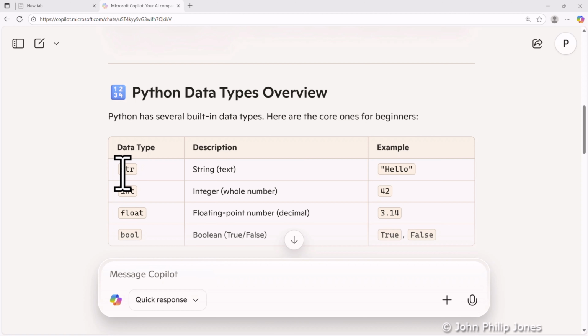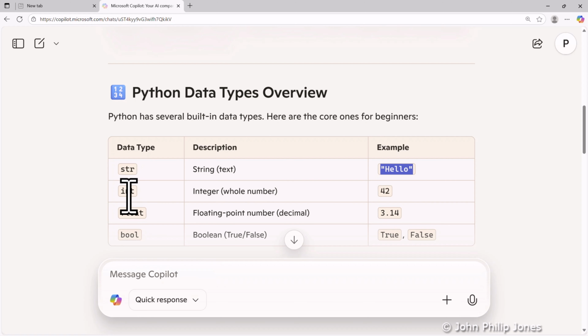If we look at the first row, we can see here that the data type is str, which is an abbreviation for string that you will see used in the Python programming language. And here it gives us a description. It tells us that a string is essentially text. And it goes on here to give us an example, which is simply hello. And you can see that that is in double quotes.